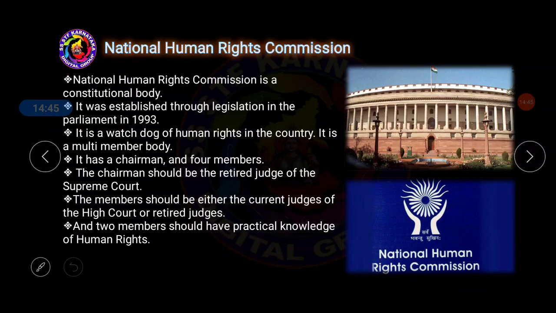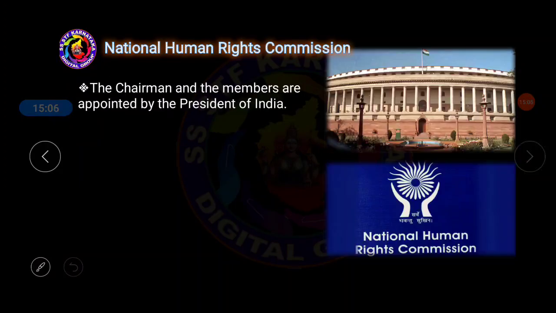And 2 members should have practical knowledge of human rights. So the commission has 4 ex officio members. Ex officio members means they are already holding a certain position in India, and as a result of that position, they automatically become members of the Human Rights Commission. So this is ex officio membership.